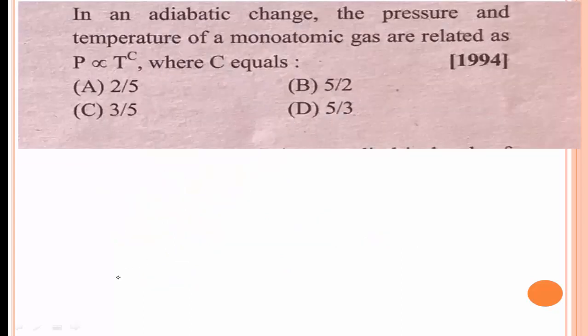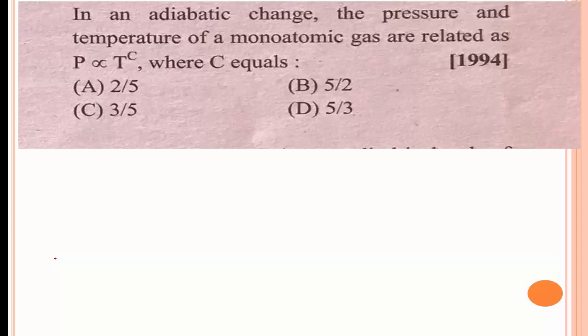And the third question is, in an adiabatic change, the pressure and temperature of a monoatomic gas are related as P is directly proportional to T to the power of C, where C is equal to... Here the gas molecules can be divided into three types: monoatomic gas molecules, diatomic gas molecules, and triatomic gas molecules.